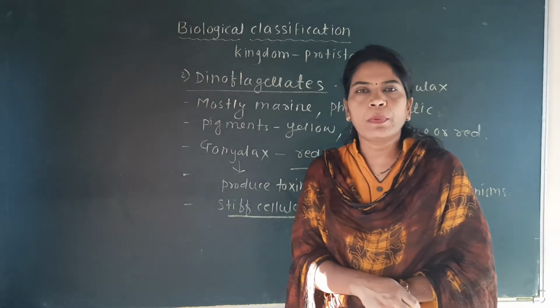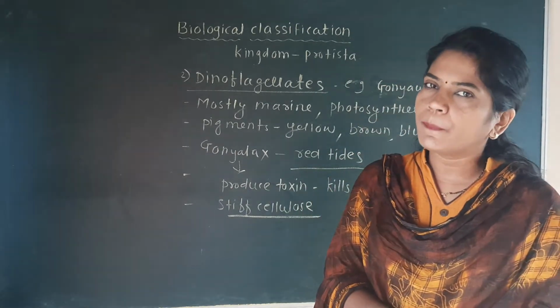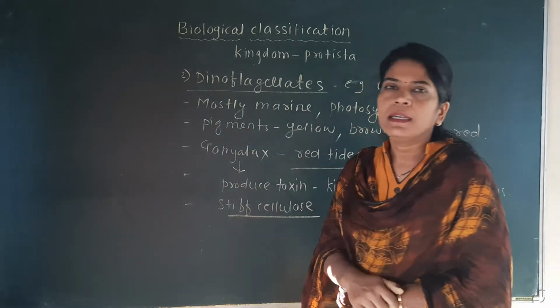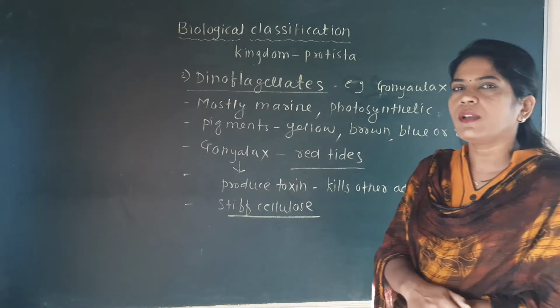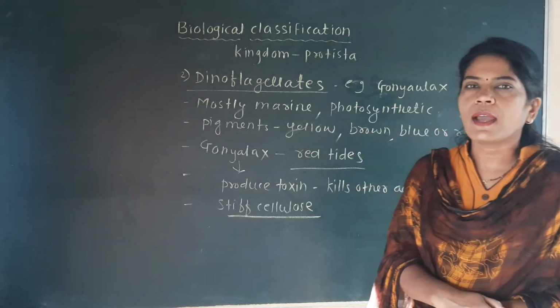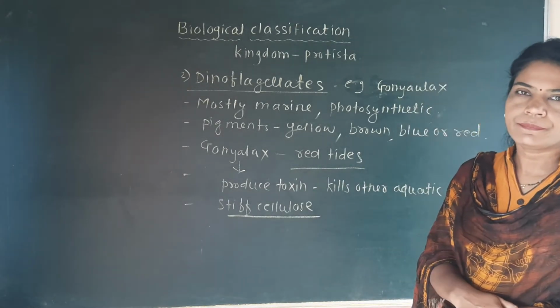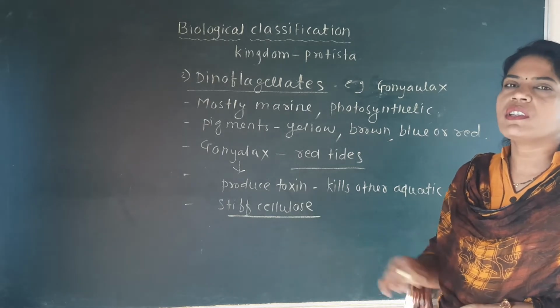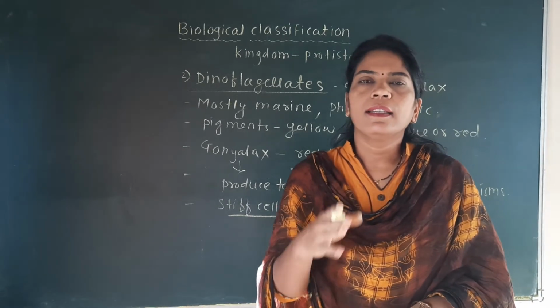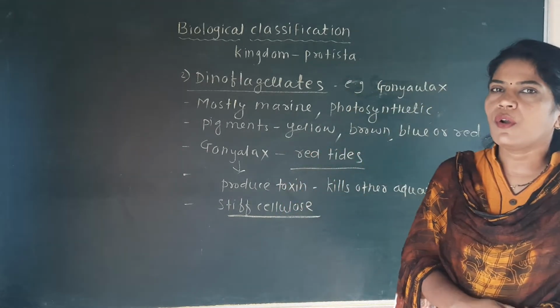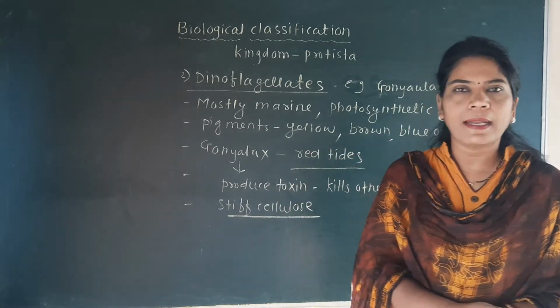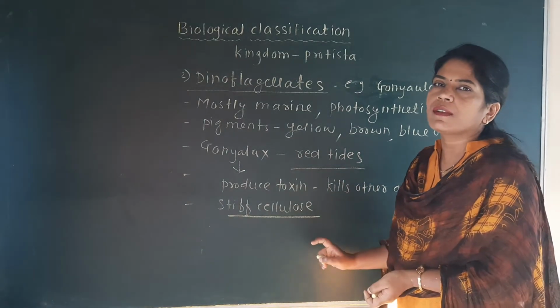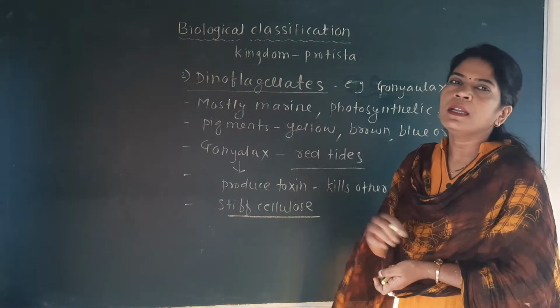Which group of the Protista has various types of the pigment? Then the answer is the dinoflagellates, because only one group of this Protista has the different types of the pigments. Okay, so second and last question is that silica is a component of the cell wall of the chrysophyta, example diatoms, and stiff cellulose is a component of the cell wall of the dinoflagellates.